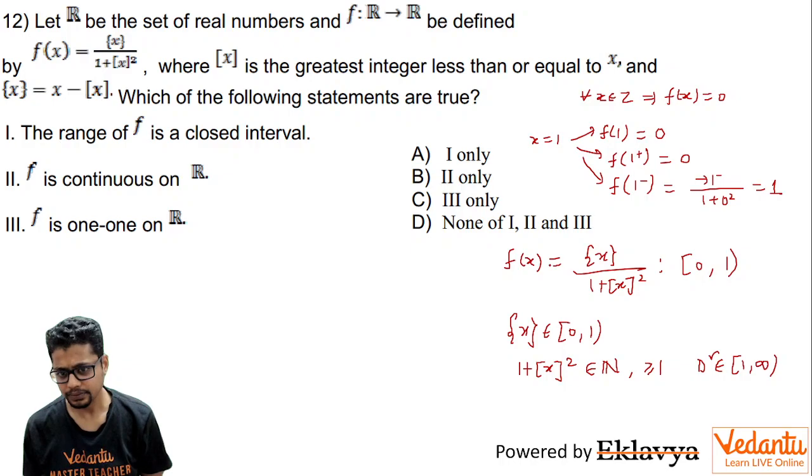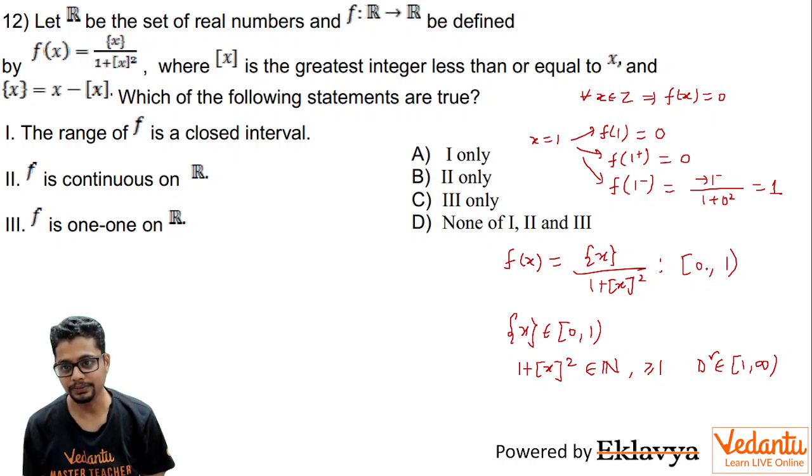So can f(x) take value 0? Yes, absolutely yes. f(x) can take value 0. We have just now seen f of 1 is 0. In fact, at any integer the functional value is 0. Can f(x) tend to 1? We have again just now seen, yes, f(x) can tend to 1, but it does not take this value 1. It anyway does not take this value 1.